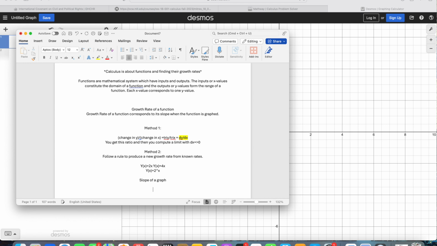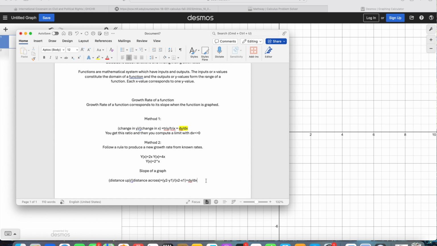The slope of the graph, in very broad terms, is the distance up divided by the distance across, also known as y2 minus y1 divided by x2 minus x1. This is equal to dy over dx. So that's basically the slope of a graph, and it corresponds very much to the growth rate of a function.